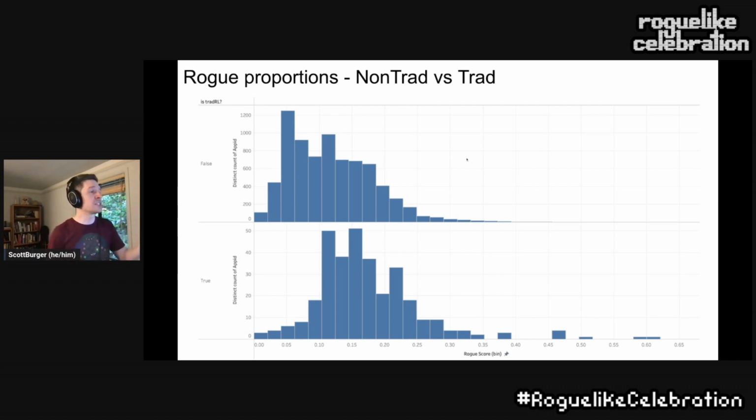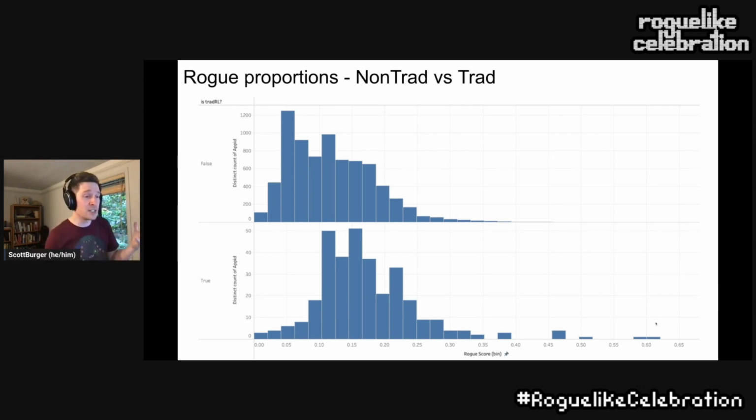So in plain English, this top part here is saying, well, for games that aren't explicitly tagged as traditional roguelike, that roguiness proportion can be anywhere as low as basically 0.1% all the way up to maybe 40-ish% or even a little higher. This top histogram here is pretty spread out. It's kind of wide. Traditional roguelikes are a little more narrow, a little more constrained with where those values are. So we see the middle chunky part of the traditional roguelike one is maybe a little off to the right from where the main body of non-traditional roguelike games are.